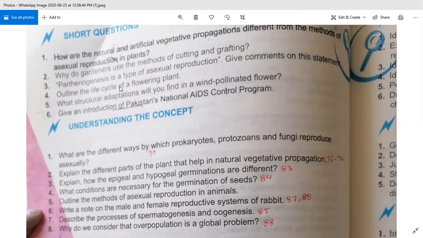Question number 4 is done. Now we will discuss question number 5. What structural adaptations will you find in a wind pollinated flower? If you keep in your mind, in your chapter you have discussed in a column wind pollinated plants and insect pollinated plants, and you also discussed their adaptations, which things they can adopt. Okay, I am repeating these adaptations again.